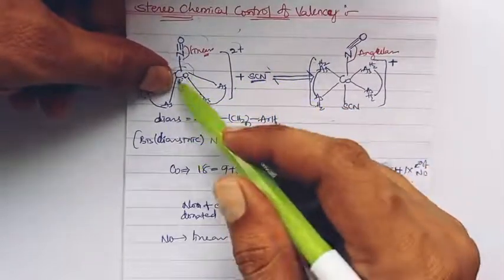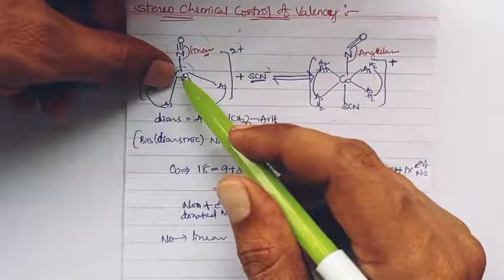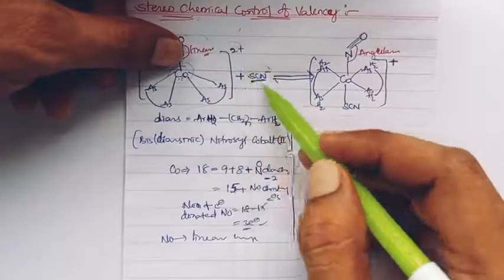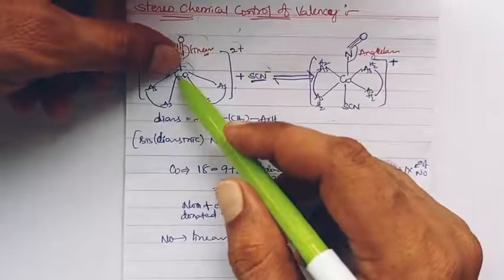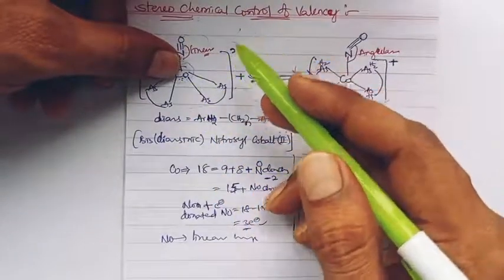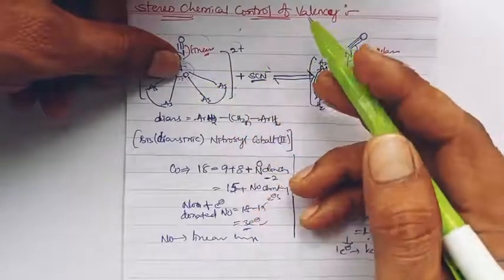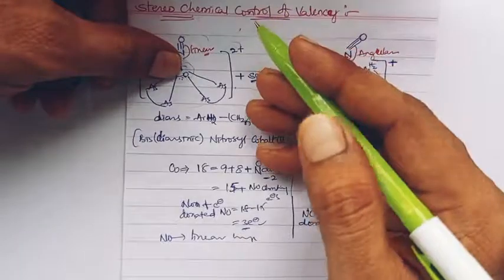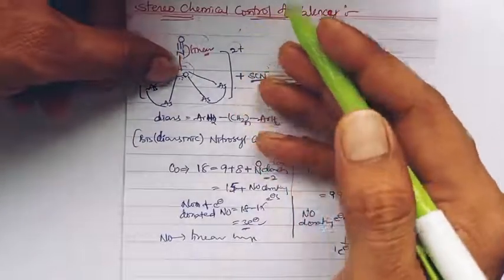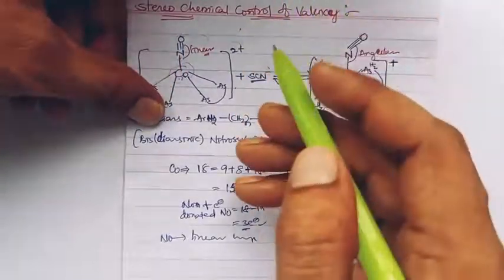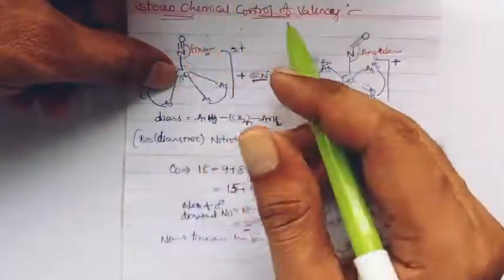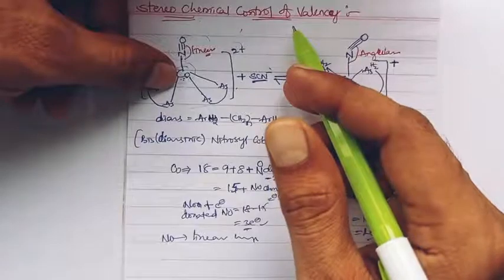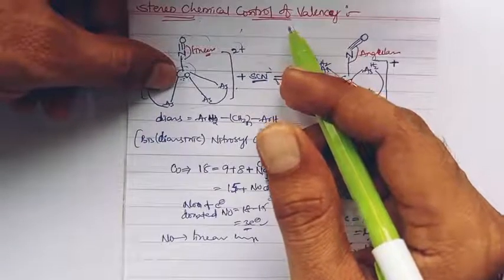Once it reaches the cobalt metal, in addition to the nitrosyl linear bonding mode, when thiocyanate attacks, the cobalt becomes more electron rich, and its 18 electron density will be overloaded with 2 more electrons, and it becomes 20 electron density, where the cobalt feels highly electron rich and becomes unstable.